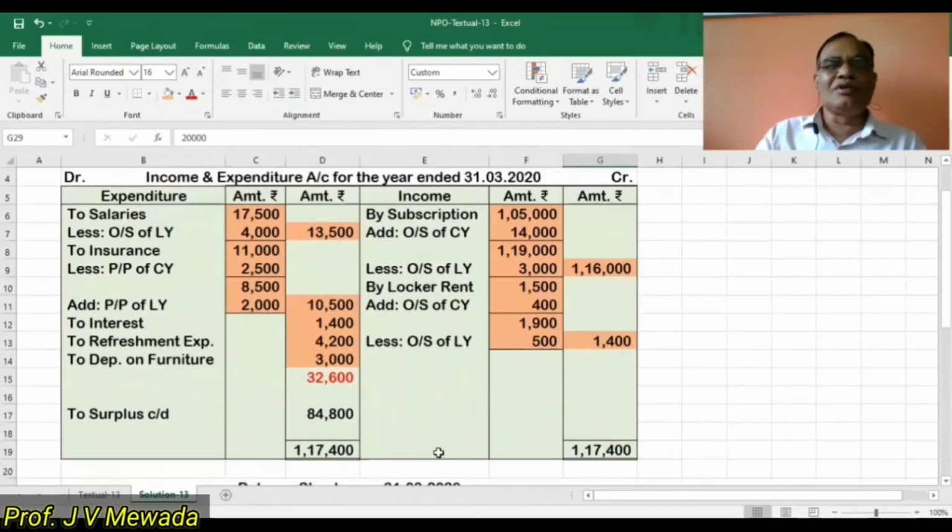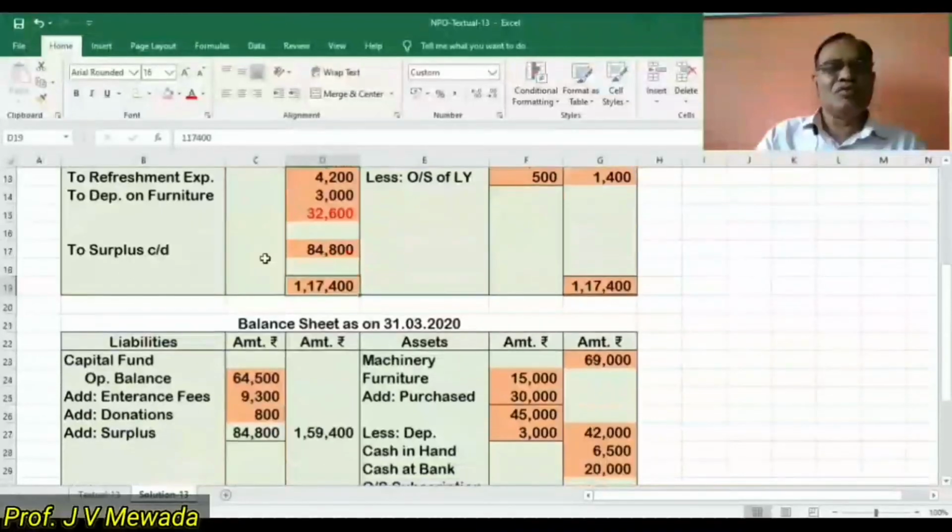The credit side total is 1,17,400. That is the income side total, and the expense side total is 32,600. So the credit side is heavy. So the difference appears on the debit side, and that difference is known as surplus. So 84,800 is the surplus, and the total of the debit side is 1,17,400.